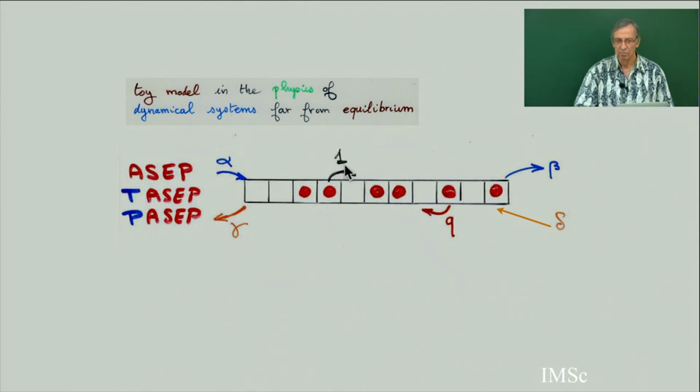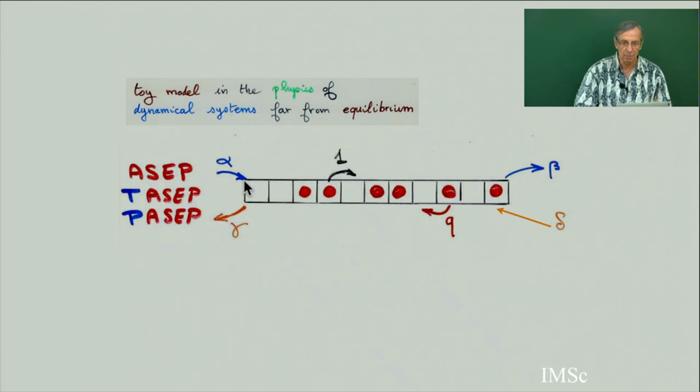If I choose at random this wall here, you move the particle back with probability q. You may wonder why 1 and q. Of course, you can make symmetric parameters q and t, but this is a normalization to put 1 on one side and q on the other side.